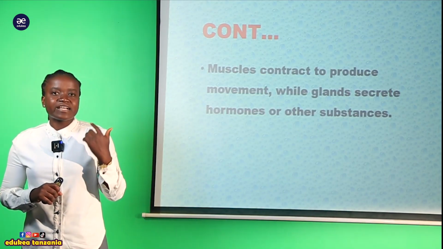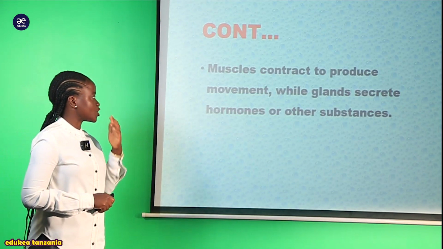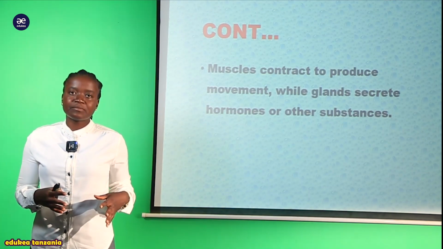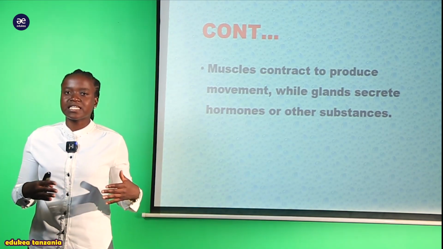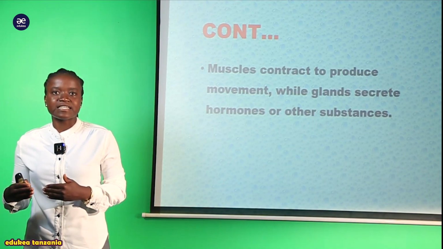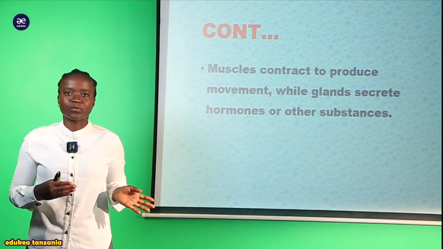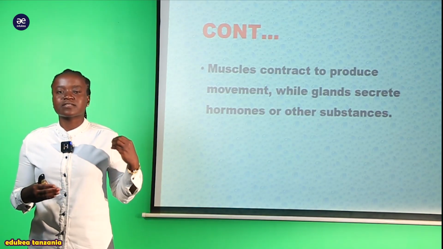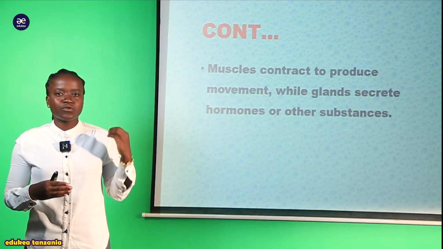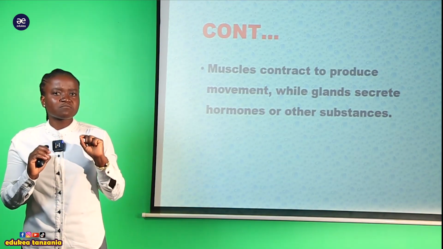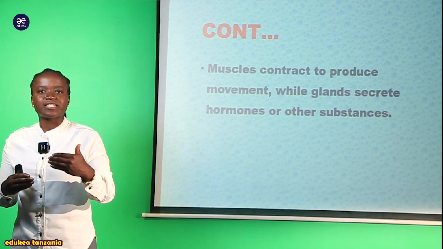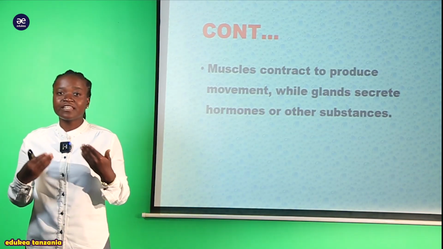Or either the gland is responsible for producing hormones. So kama ile stimulus inahitaji the presence of effector, specifically the glands, ita produce hormone. For example, when you see maybe a snake, ukiona yule nyoka ameachia mdomo wake, so tunasema pale your glands will produce the appropriate hormone, that is adrenaline hormone.